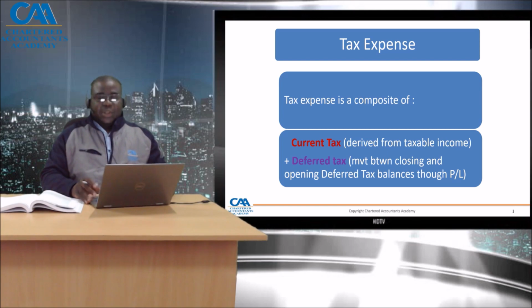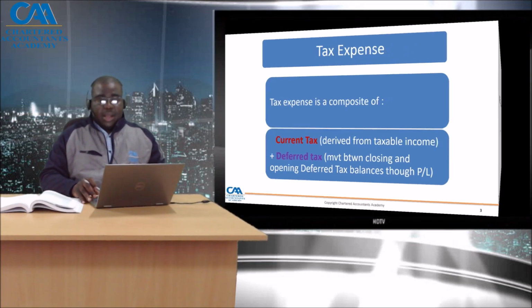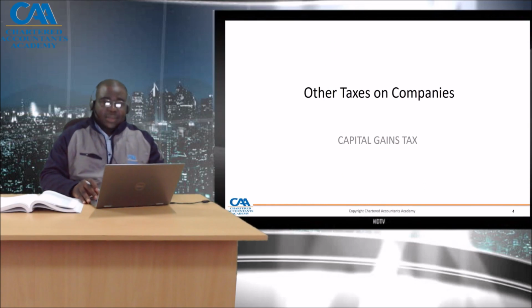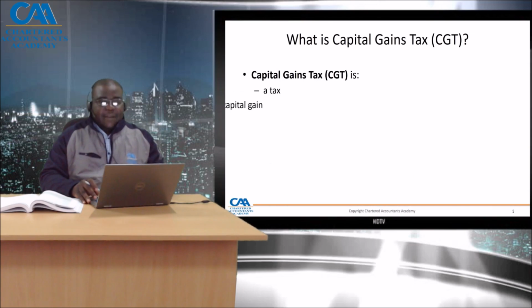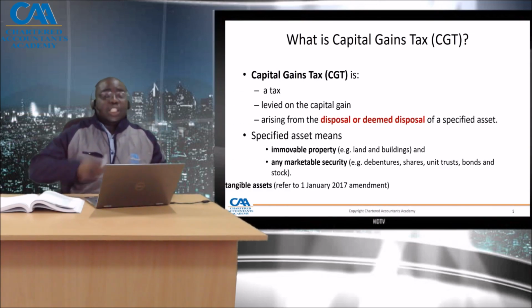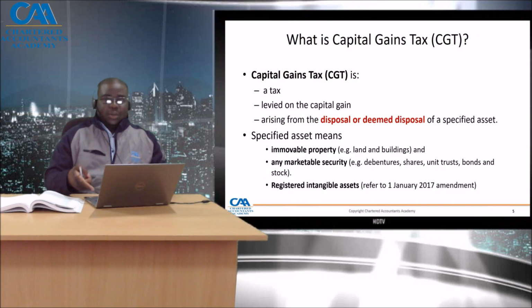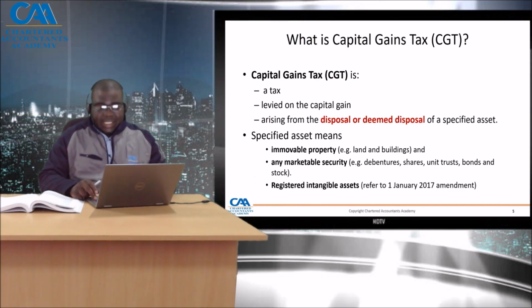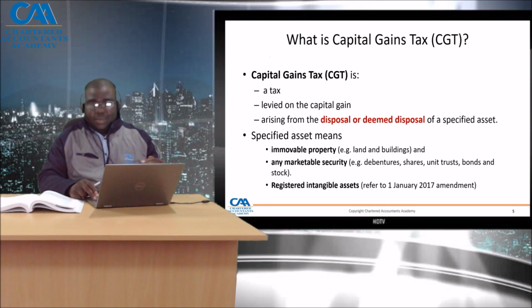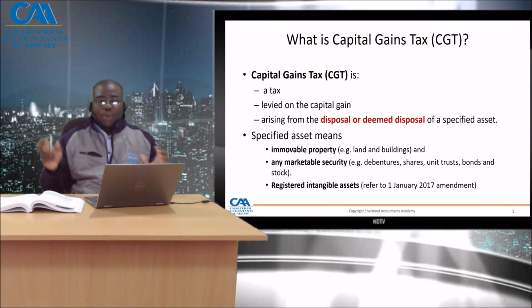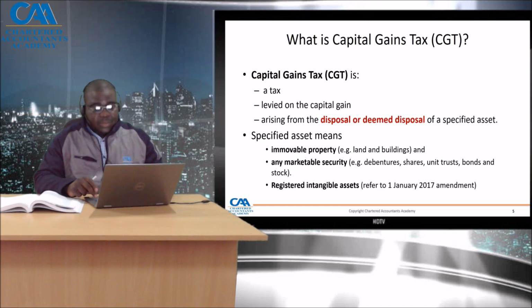Now, focus on the capital gains. What is capital gains? It is a tax that is levied on a capital gain arising from disposal, so that's actual disposal or deemed disposal of a specified asset. What are specified assets? This means immovable properties, which is land and buildings, and any marketable securities. We're talking about debentures, shares, unit trusts, bonds, and stocks.